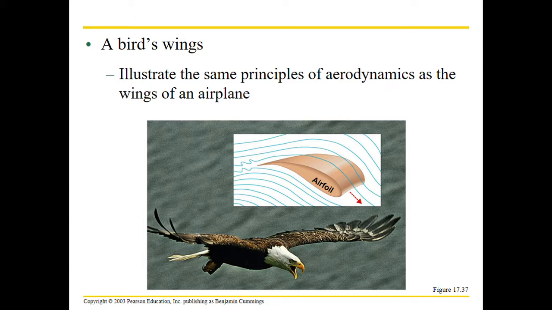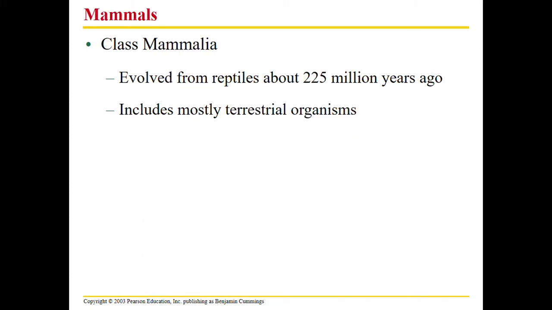Frigate birds are large marine birds that can fly for up to 6 months based on different flight properties, how they maneuver through the air, and all these different things coming together that just allow birds to be so efficient with flight. Really cool things. We're not going to get into super specifics, but I did want to mention that. Birds are so awesome. So now we're going to move on to mammals.